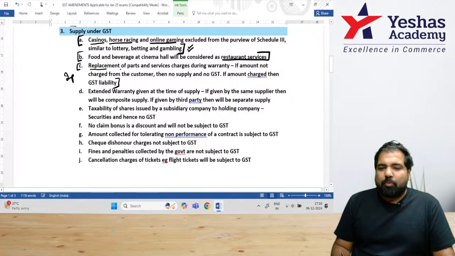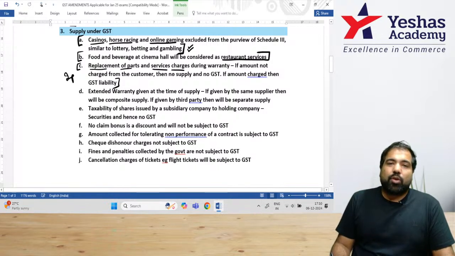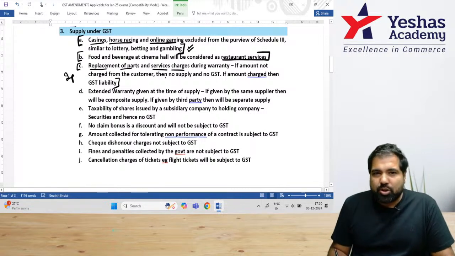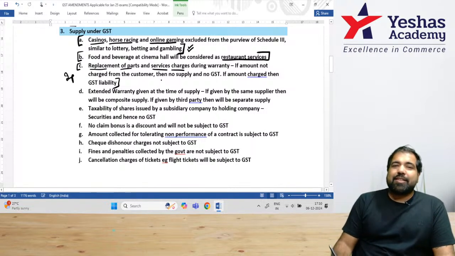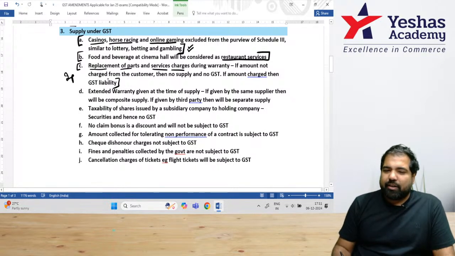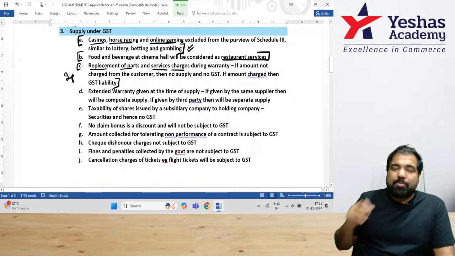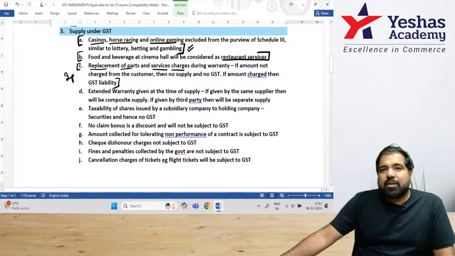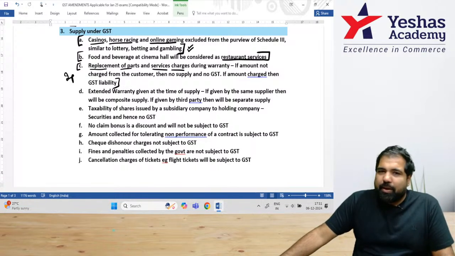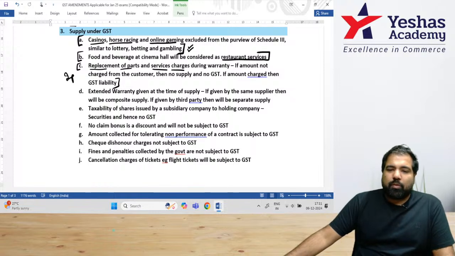But if the replacement of parts and service charges, they say, sir, sorry, this is not covered under warranty, or your 1 year is over, now we'll have to charge you. If they charge you, the government says, if you are going to make money, even I want GST. So that's how this is calculated. So in the exam, if they say replacement of parts and service charges under warranty free of cost, then there is no GST, no supply, absolutely no problem.